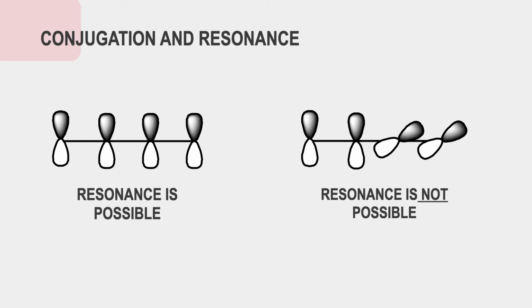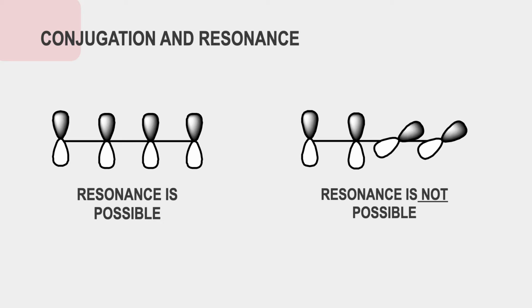According to the molecular orbital theory, pi bonds are formed when two parallel p orbitals overlap. Conjugation is an overlapping of two p orbitals that allows for the sharing of pi electrons across a sigma bond. A conjugated system is a series of alternating sigma bonds and pi bonds in which the p orbitals are aligned, which is exhibited in the illustration on the left.